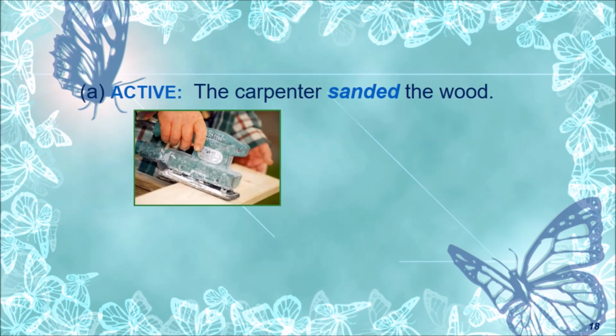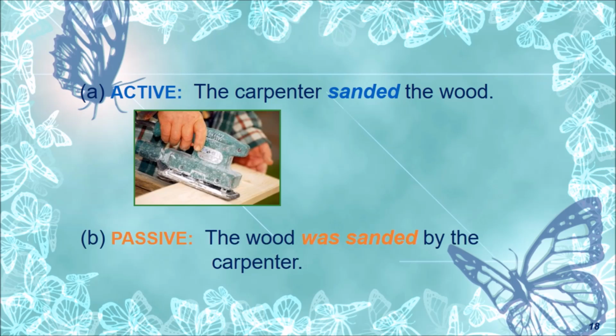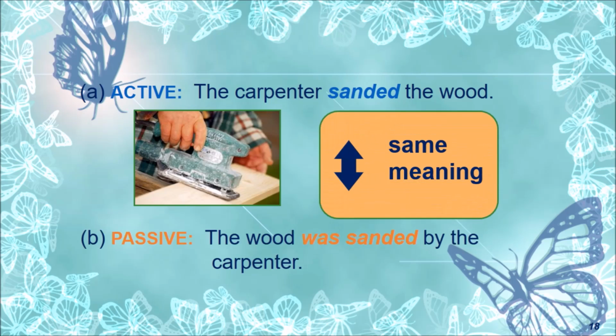Here we are moving to the progressive tense. The carpenter sanded the wood. What is its passive form? The wood was sanded by the carpenter. Very simple. And the meaning is the same. There is no change in meaning, but we have given importance to the doer in active form, and importance to the receiver in the passive form.